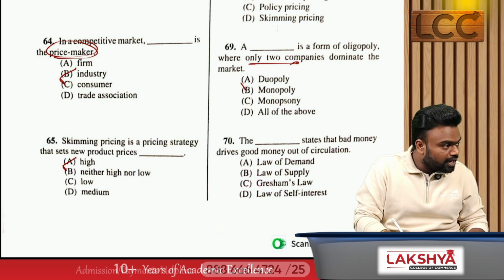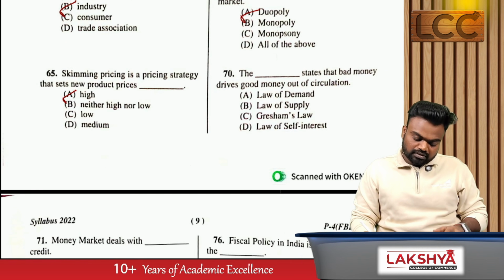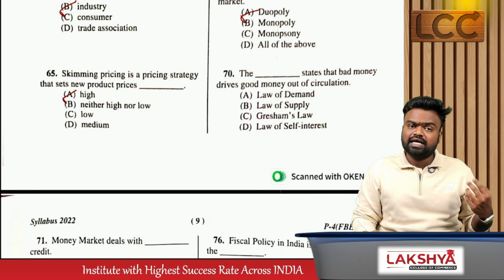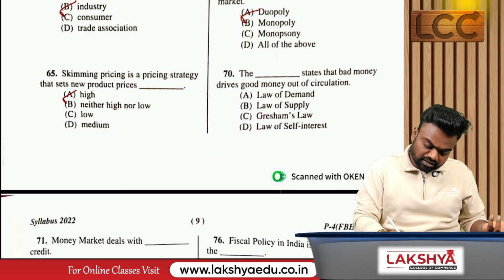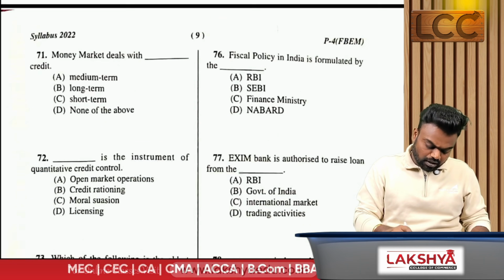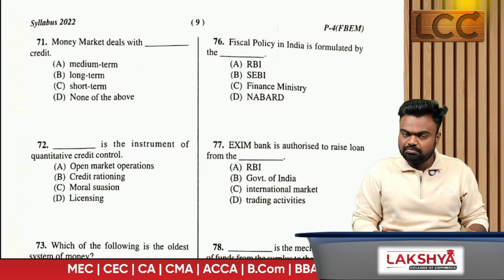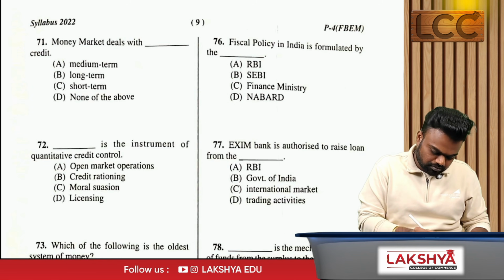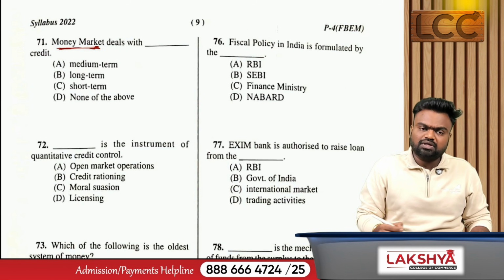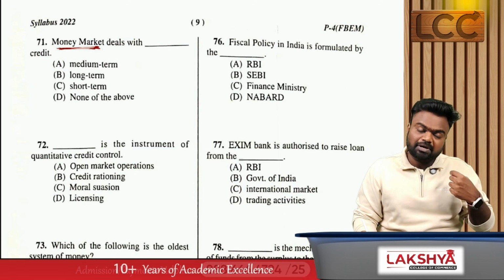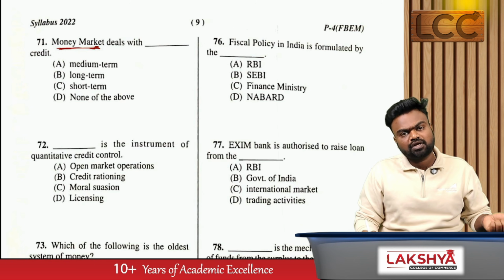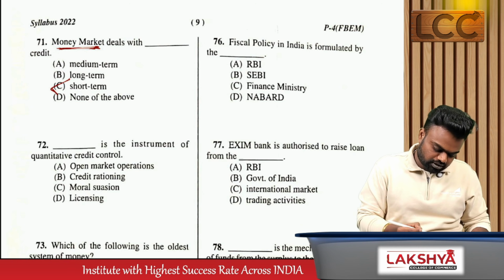So option A. The dash states that bad money drives good money out of circulation. Gresham's law. Money market deals with short term, capital markets deal with long term. So the question is about the money market. So it is about short term or long term? That is about the short term.